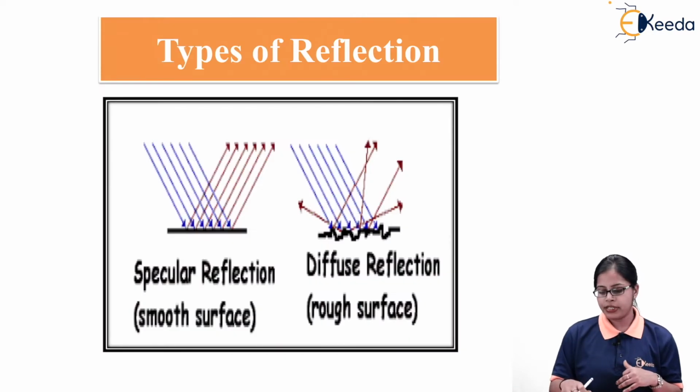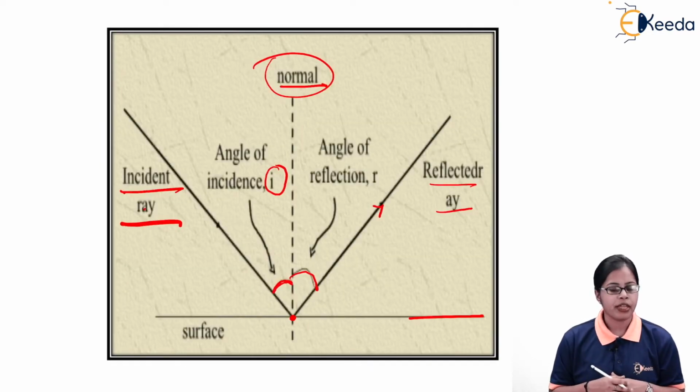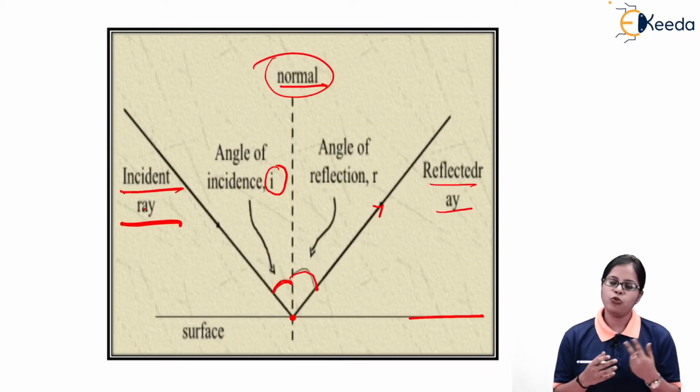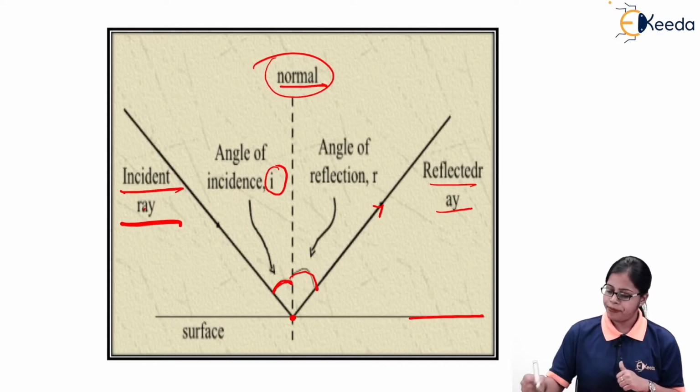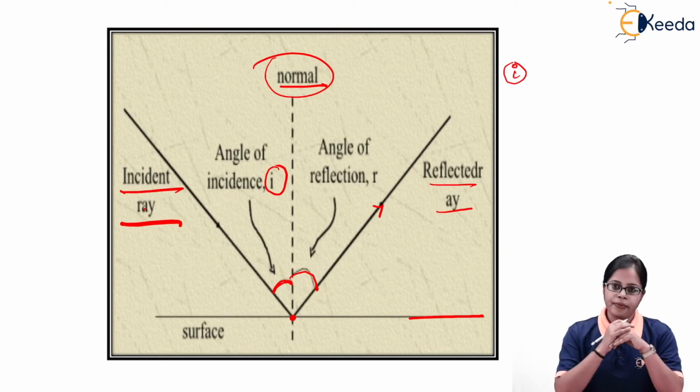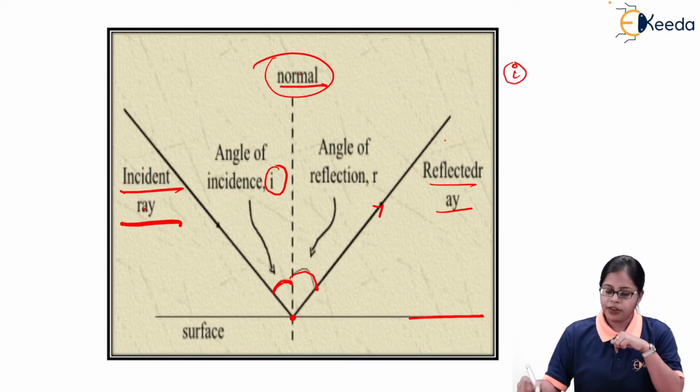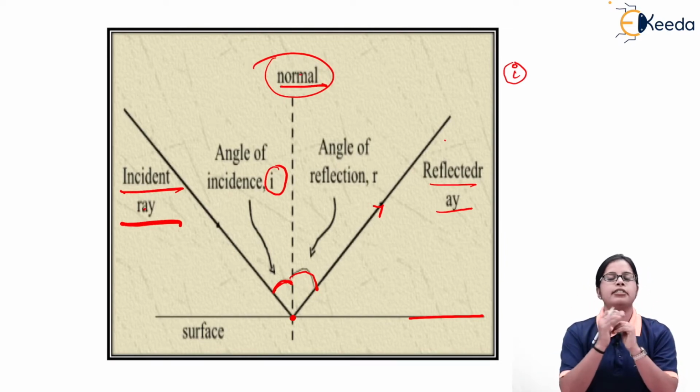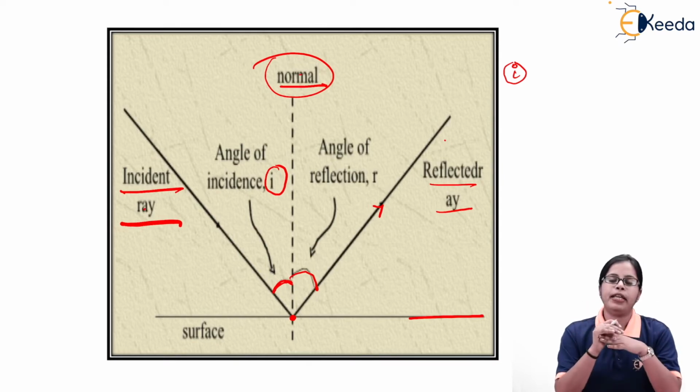And whenever we study the laws of reflection, there are two laws of reflection. One is that the incident ray, normal, and reflected ray all lie in the same plane. So that is the first law of reflection.